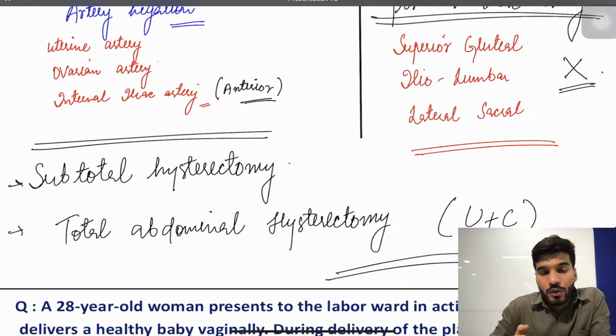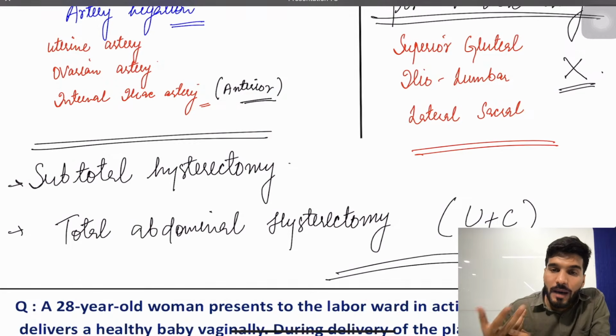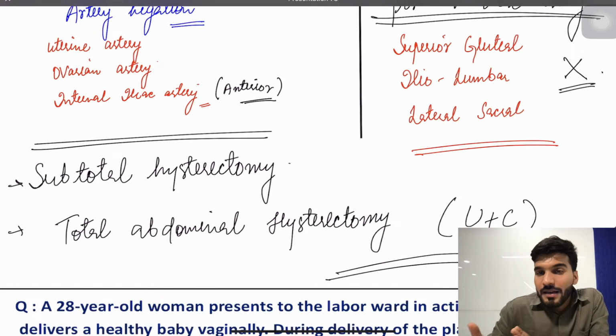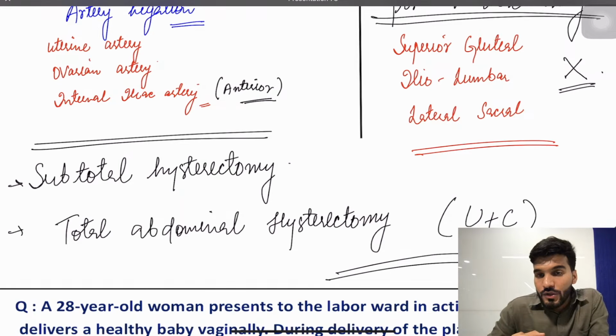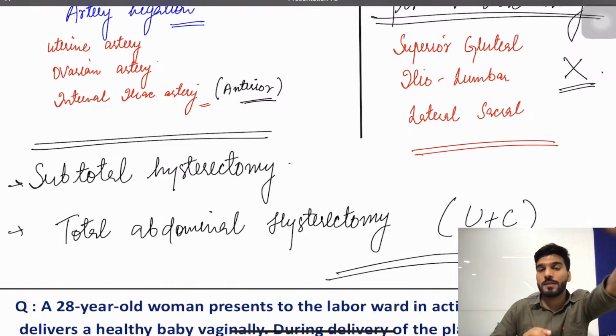What are the conditions where the tone is decreased? Over distension, like polyhydramnios, a macrosomic baby, an infection like chorioamnionitis, or a twin pregnancy or triplets. Followed by that, if the patient is having lacerations, perineal tear, or hematomas, that will predispose to the traumatic cause of the postpartum hemorrhage. If there are retained placental bits, that will also cause a postpartum hemorrhage, or if there is something wrong with the clotting factors, thrombin deficiency, that will also cause a postpartum hemorrhage.